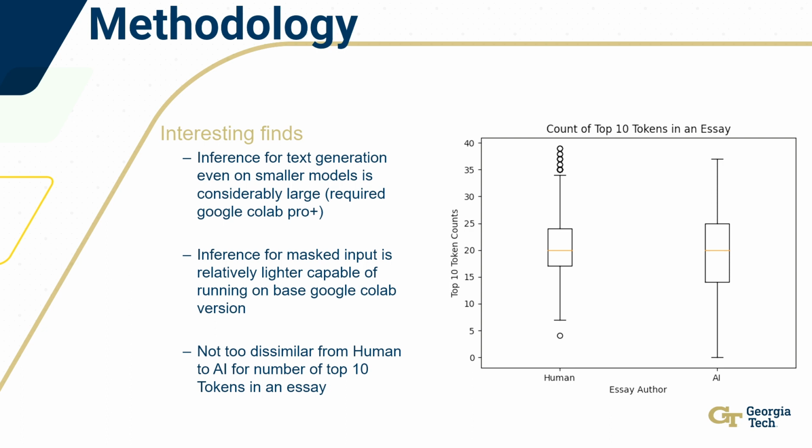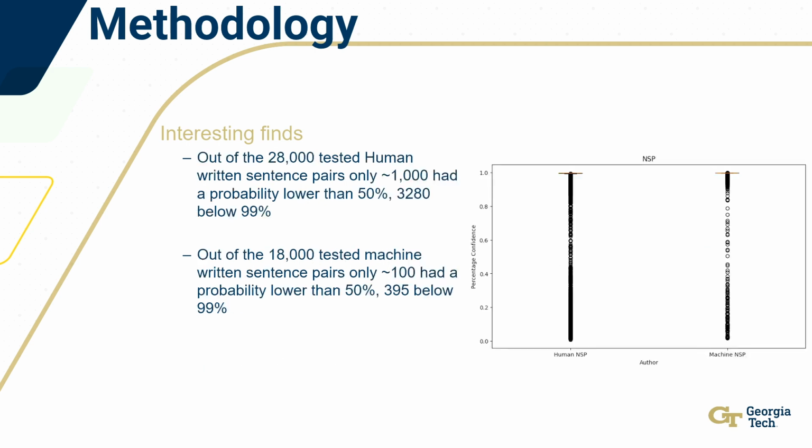To the right here, I have the count of top 10 tokens in a given essay. These are just box plots that show you the average, the quartile ranges, and some outliers. As you can see, the AI has a larger range of values, but the average of both of them are very similar.